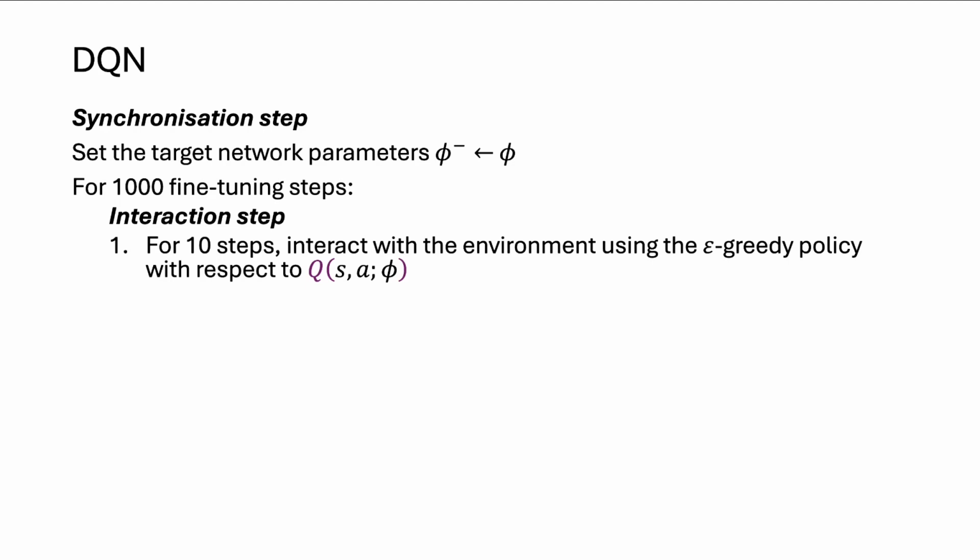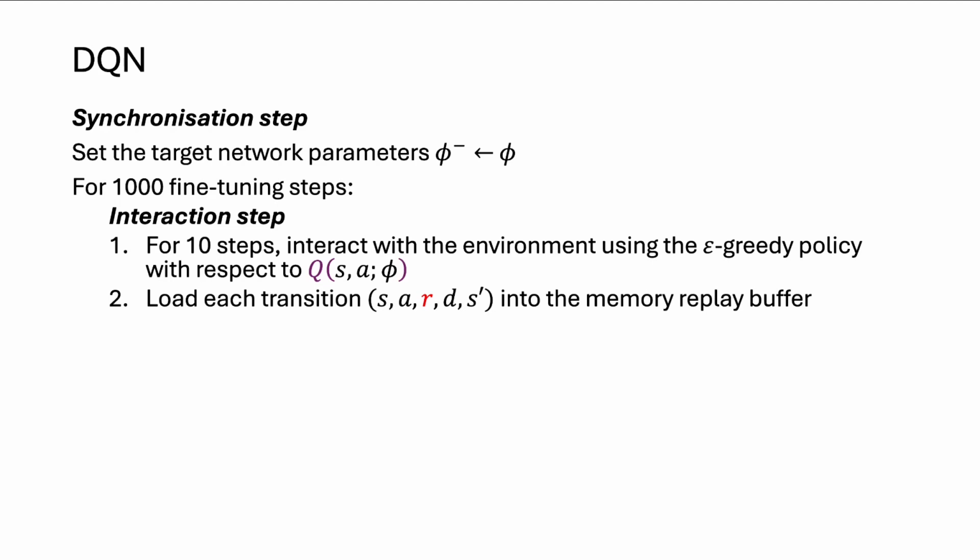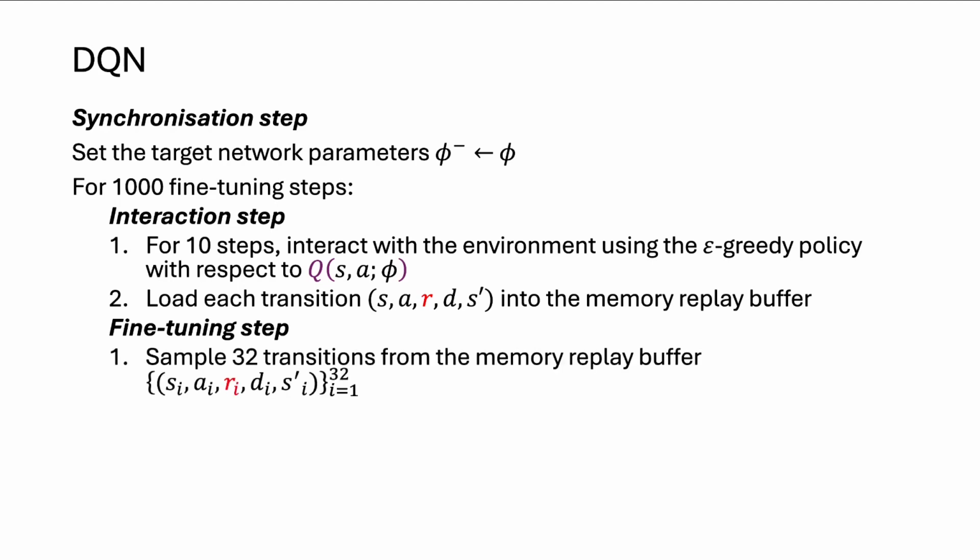Interaction is going to be: interact with the environment for 10 steps using an epsilon greedy policy with respect to your current Q function, Q(s,a;phi). Each of these 10 transitions you experience, you're going to load into the memory replay buffer. Then you're going to do a single fine-tuning step where you sample 32 transitions from the memory replay buffer.